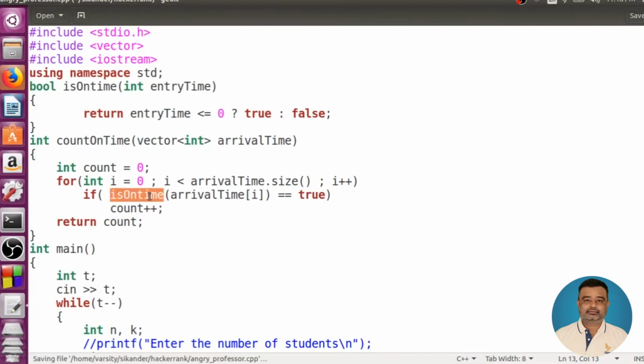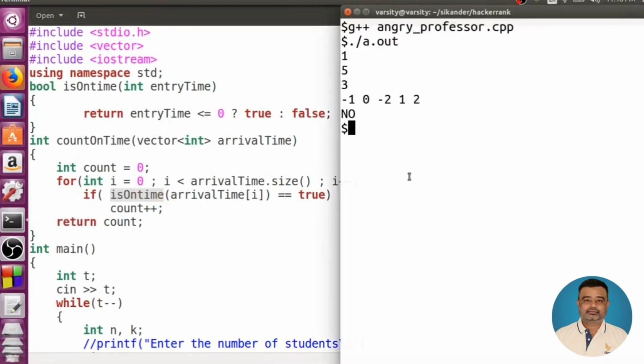Now, if you want, you can verify whether this is working fine. Let me recompile this code. No problems. Again, number of test cases 1. Let us say 5 is the total students in the class, 3 is the threshold. Let us say -1, 0, 1, 2, 3. Only 2 people are present in the class at the beginning of the class, so the class will be cancelled. Working fine. Okay.